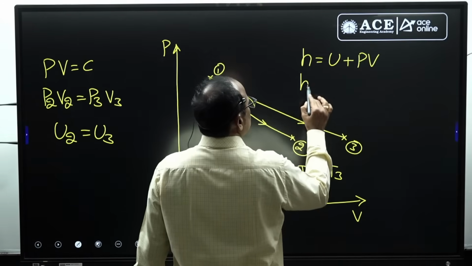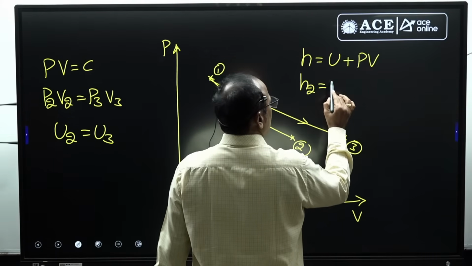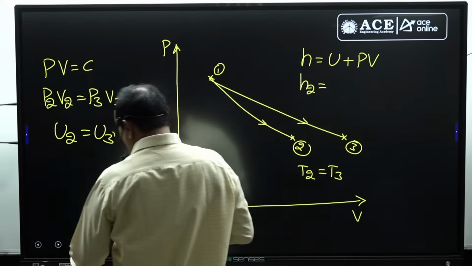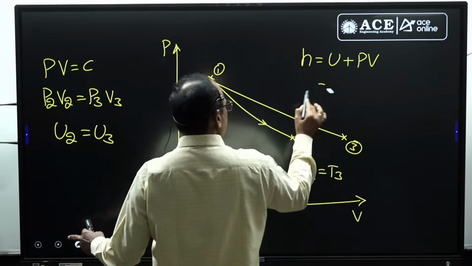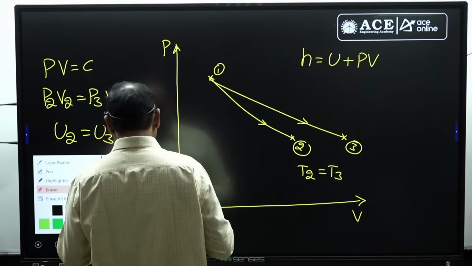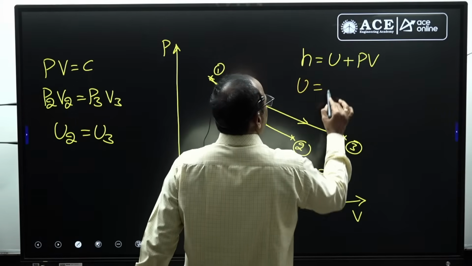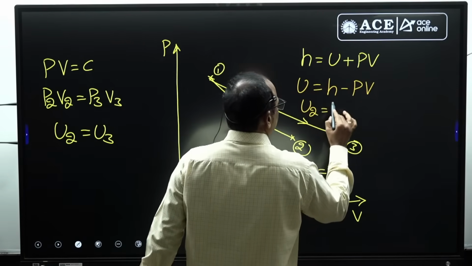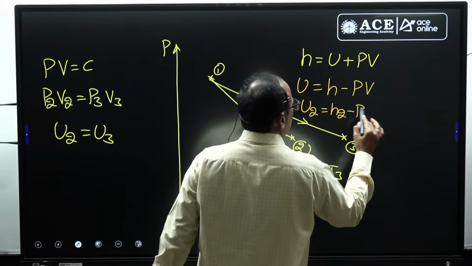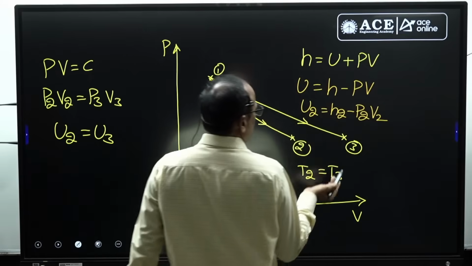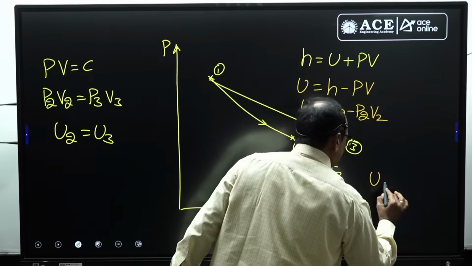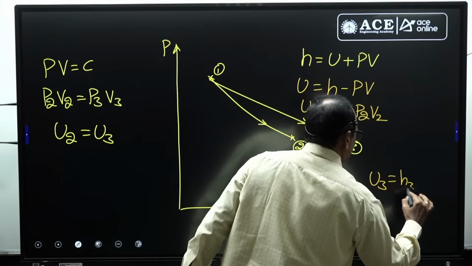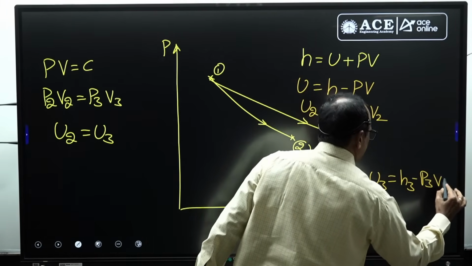Then I can write H2 equal to U2 plus P2 V2. From that I can write, one minute, should be very careful, right? U equal to enthalpy minus PV. Then U2 equal to H2 minus P2 V2, and U3 equal to H3 minus P3 V3.